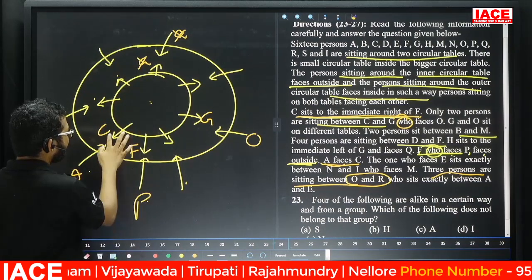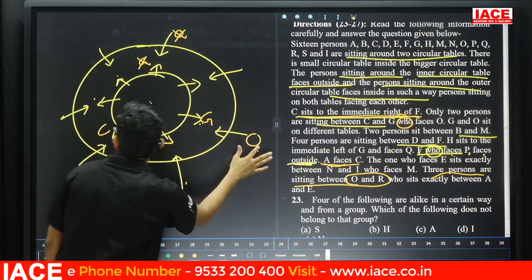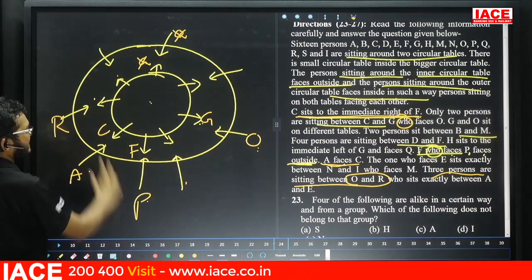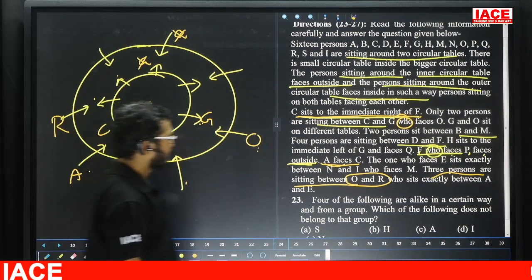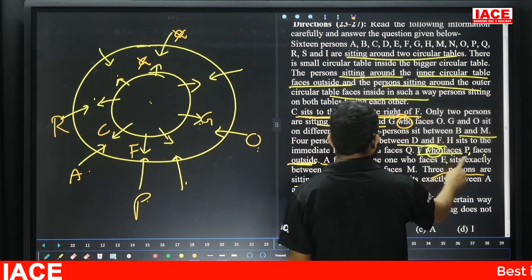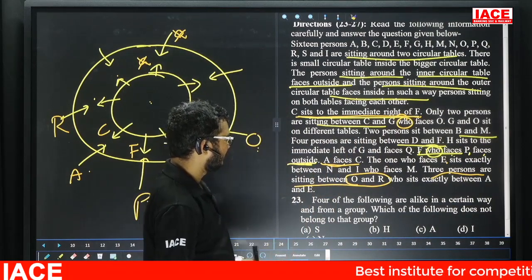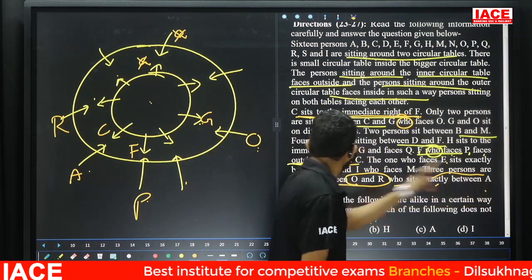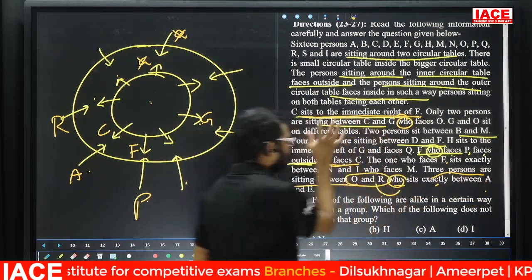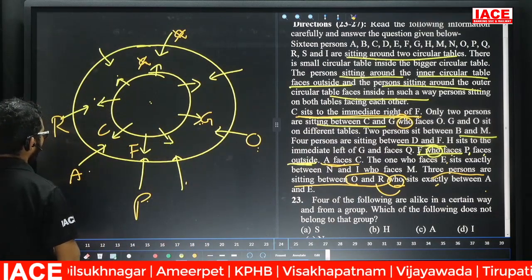Now between C and G, here we are having two. G is facing O. Between O and R, here we are having three persons. Yes. Next, friends, check here. The next one is what? The one who faces E sits exactly between N and I. Who facing M? Next, leave it. Three persons sit between O and R. Who sits exactly between A and E? Here, who qualifies here? R. R is exactly between A and E.